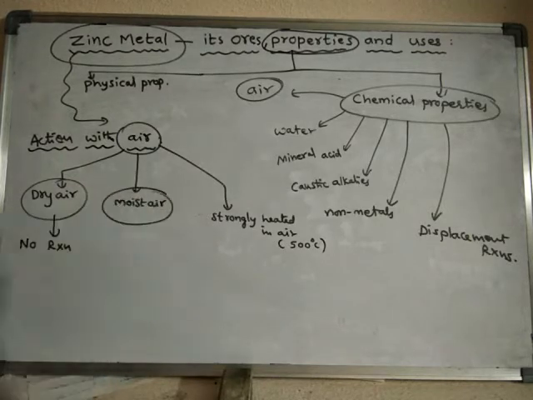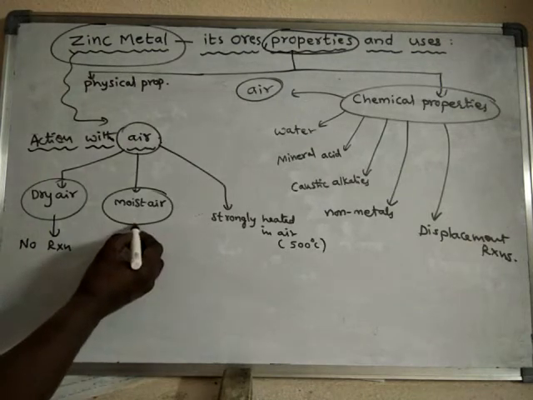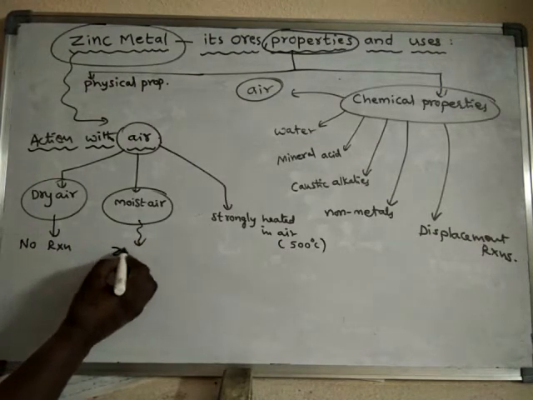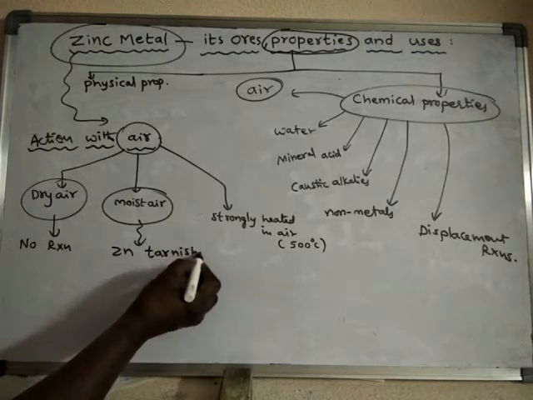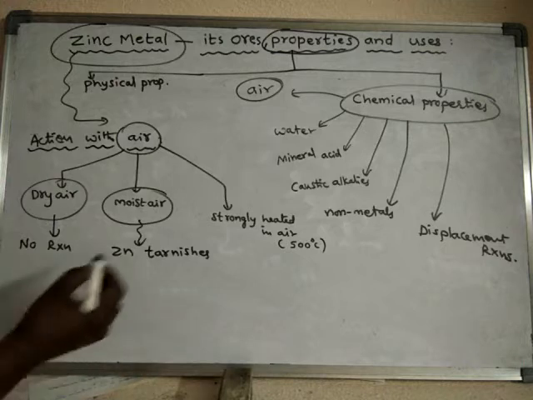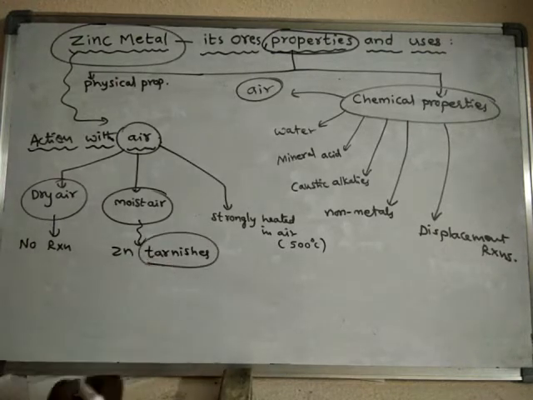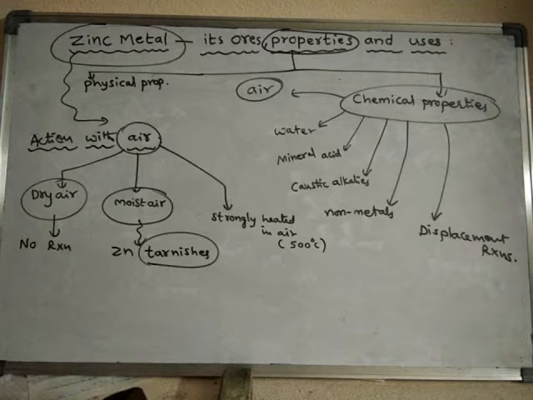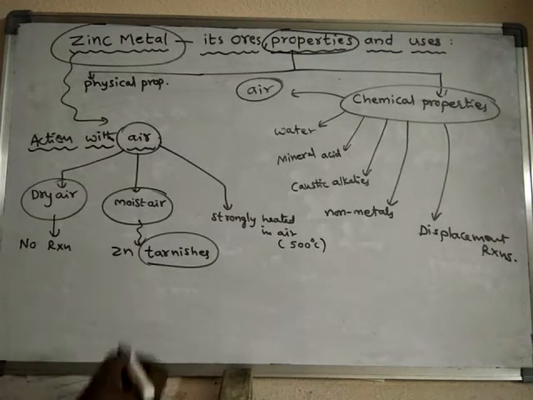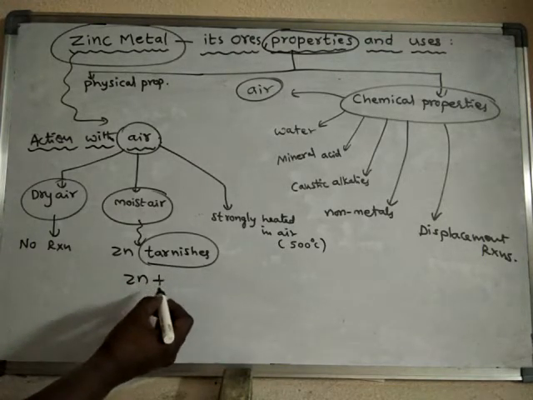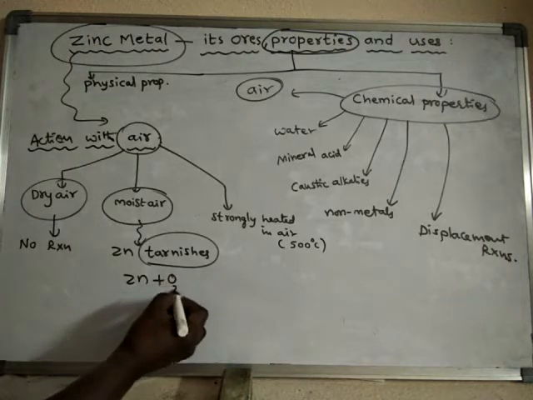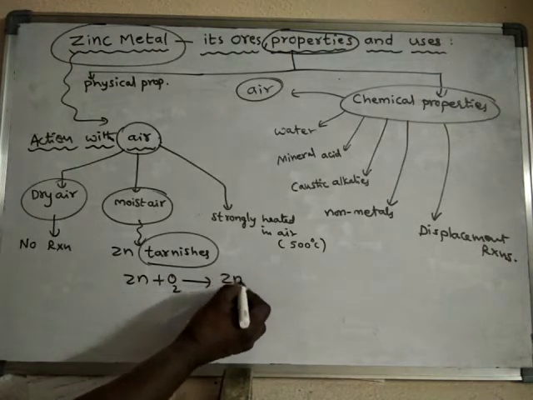With moist air, what happens? Zinc metal tarnishes. What is the meaning of tarnishes? The surface of the zinc will become dull in color, because zinc reacts with atmospheric oxygen to form zinc oxide.